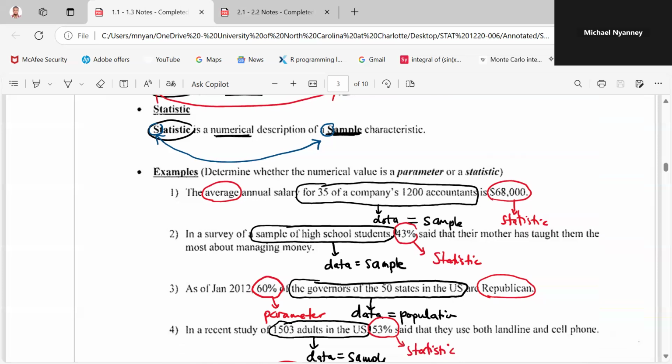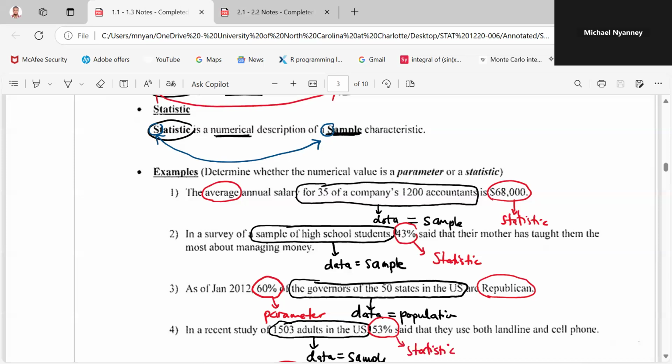So you're getting the average annual salary for 35 of a company's 1,200 accountants. So we have a sample data here. We took 35 out of 1,200 accountants. And we had their average annual salary, and that is $68,000. So this is the statistic that we're having here. The same applies to a sample of high school students.